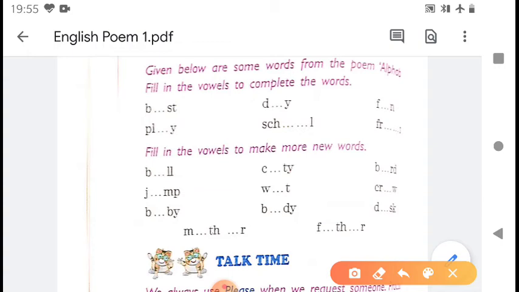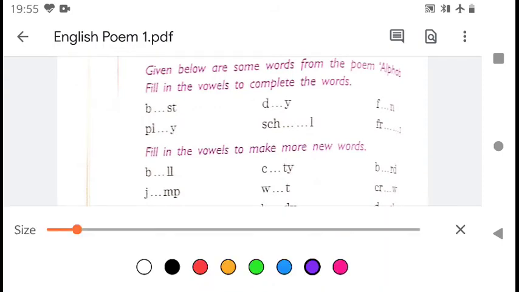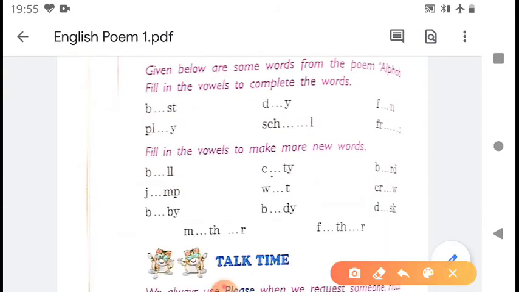Then I, C I T Y, city. C O T Y, no word. C U T Y is also no word. Okay.